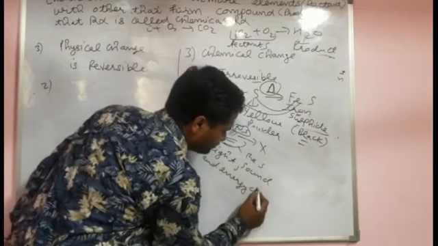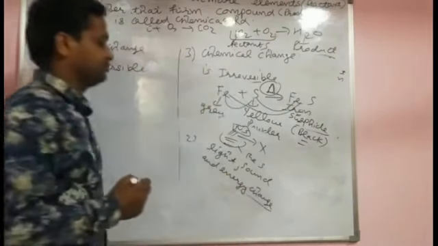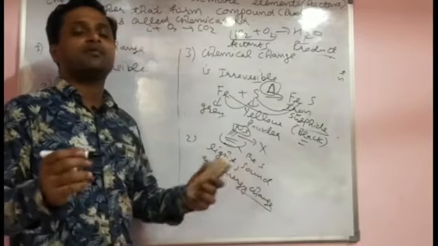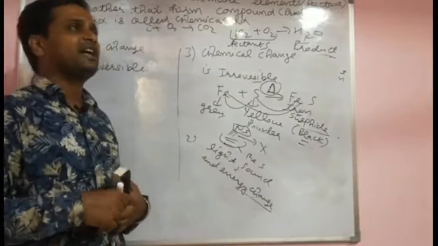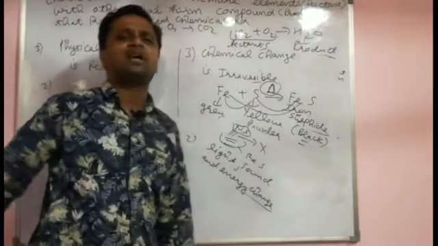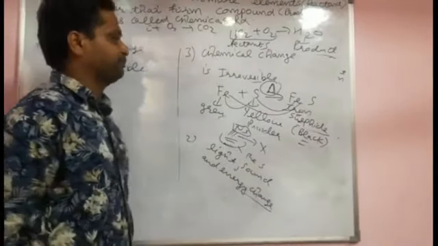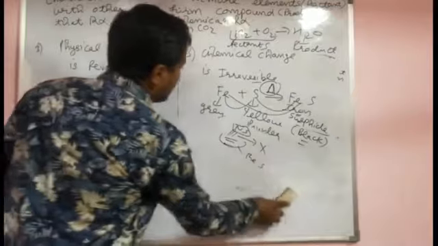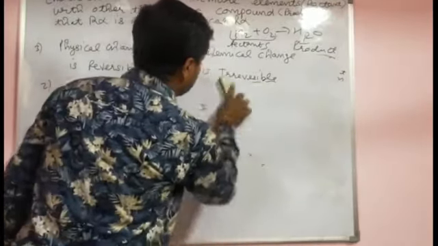Heat is absorbed or released. For example, when you burn a cracker, it produces light and sound. It means a chemical reaction happened. A new formula is formed.